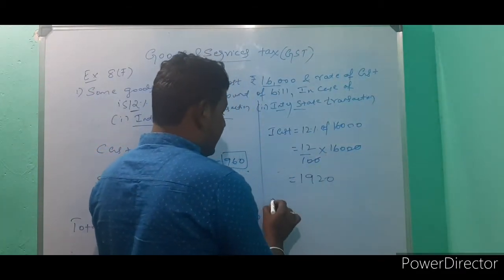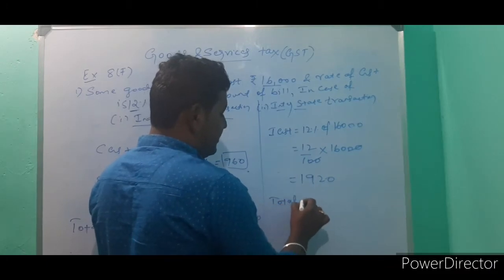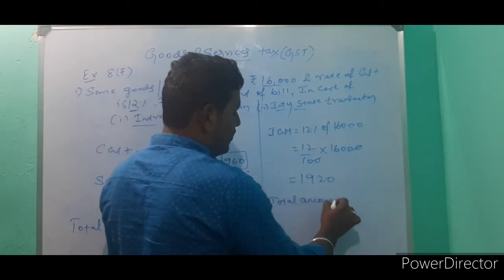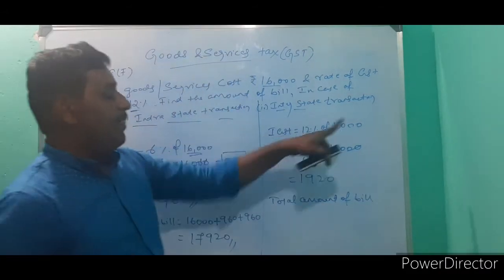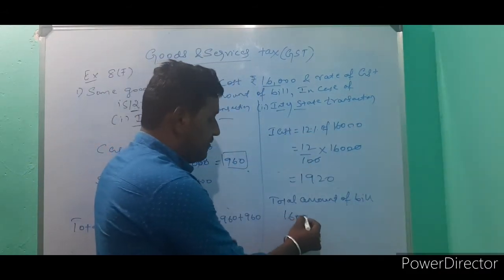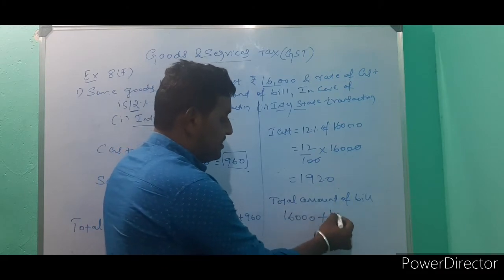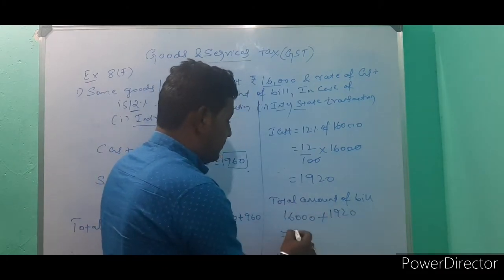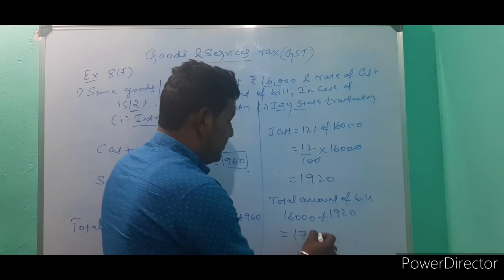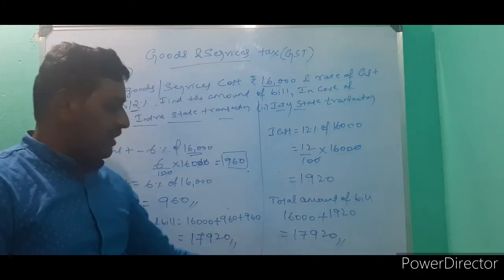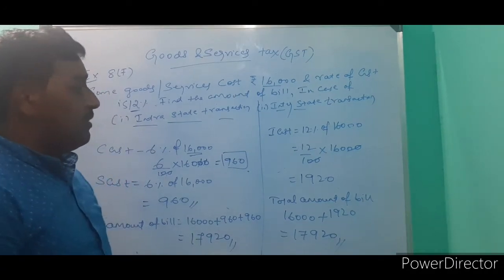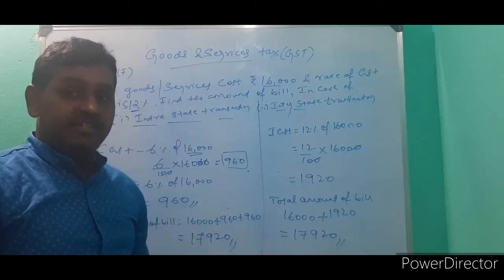After finding IGST, the total amount of the bill is 16,000 plus the GST 1920, that is 17,920. So in both cases you get the same answer, but the method of finding GST is different.